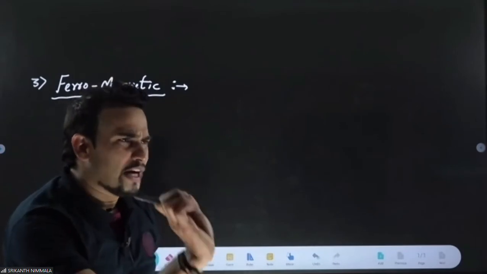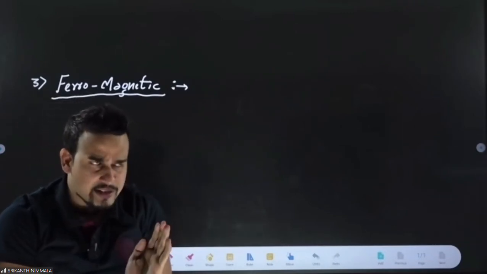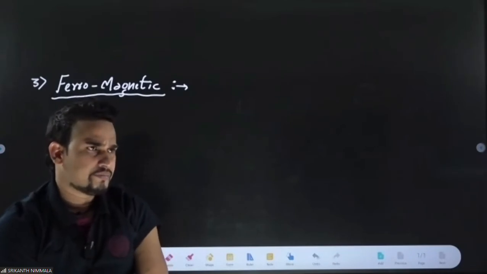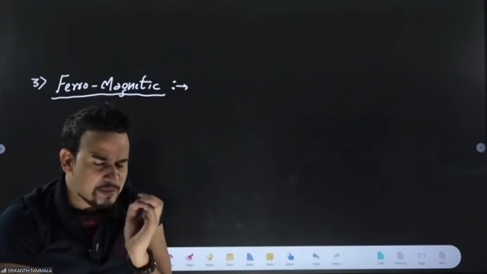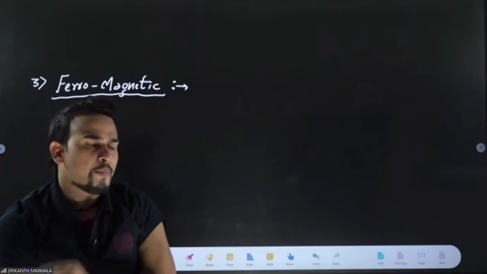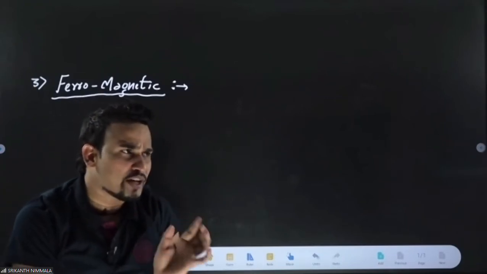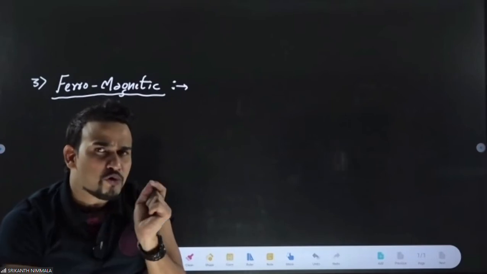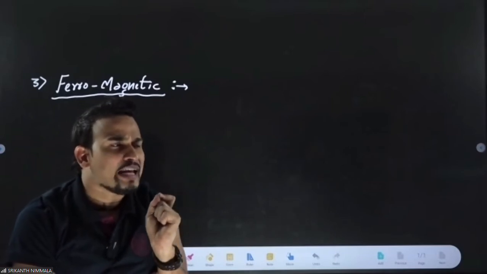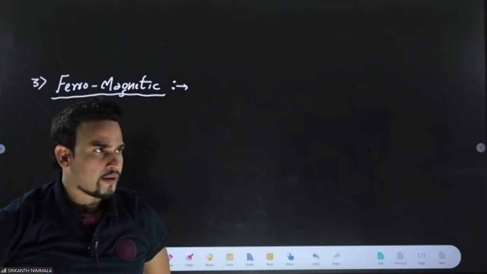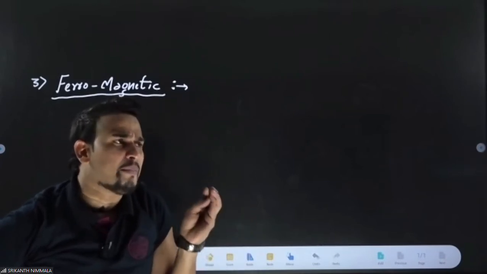You write some points. These materials are actually magnets, but without external field, due to randomness, they don't have any magnetism.